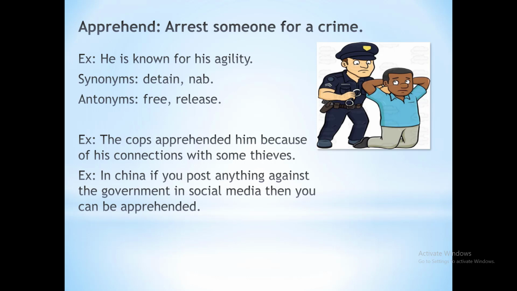See the second example, it's quite interesting. In China, if you post anything against the government on social media, then you can be apprehended. And it's true, the Chinese government has implemented this law. If you post anything against the government, they will arrest you.